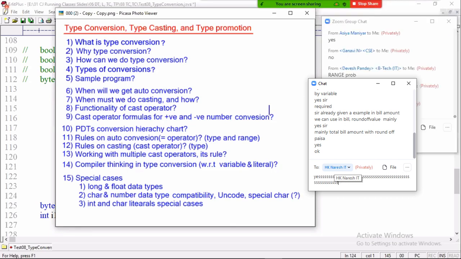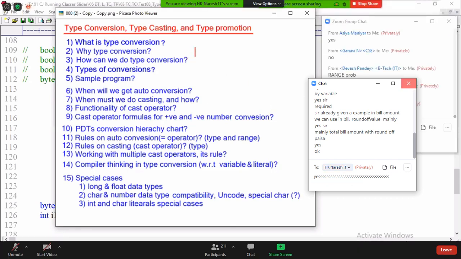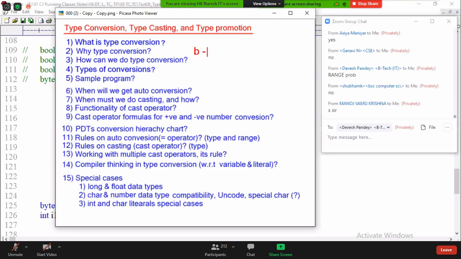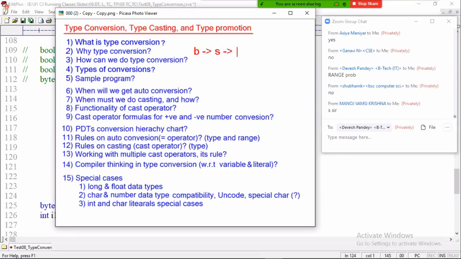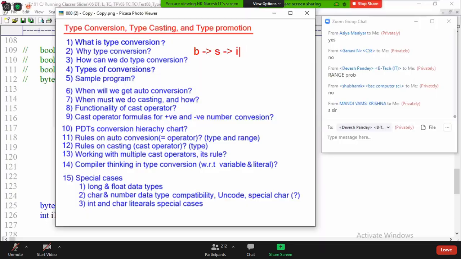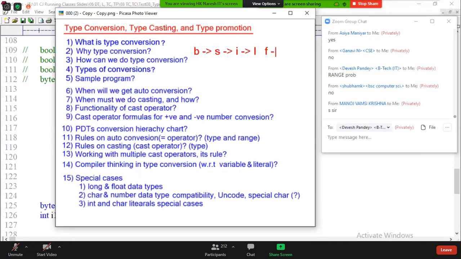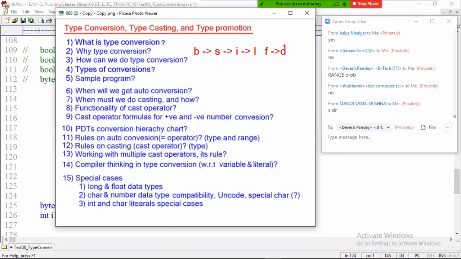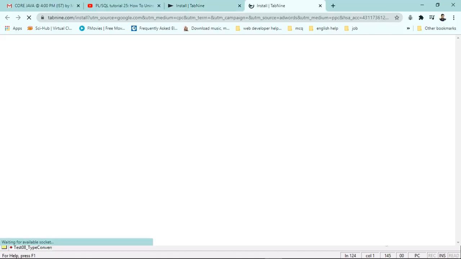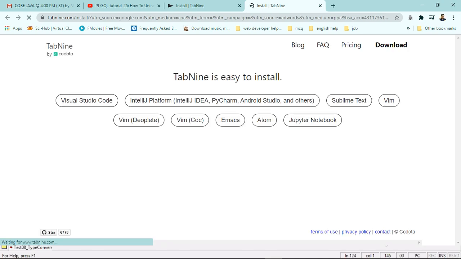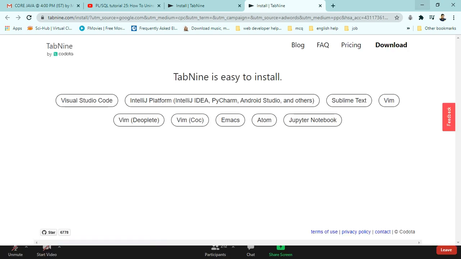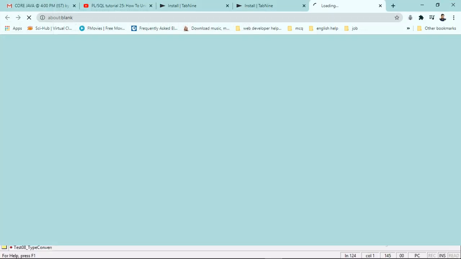Do you remember when I was teaching you data types, the chart I wrote: byte to short, short to int, int to long. I have not written anything there. I wrote float to double, the gap I left. And I wrote char to int. Remember? Have you observed? Now I want you to answer which type is allowed to assign to which type.